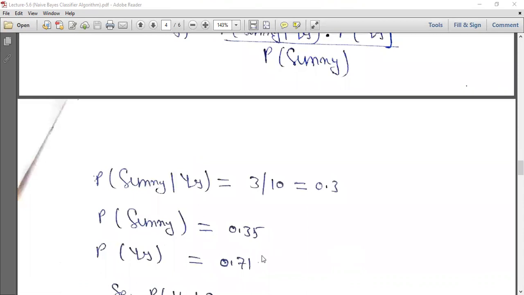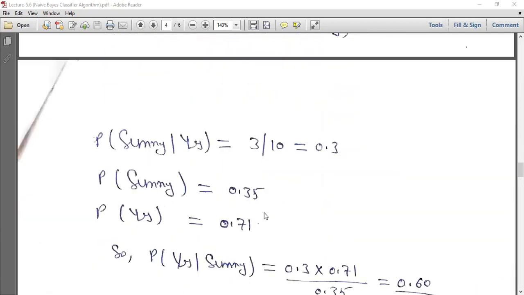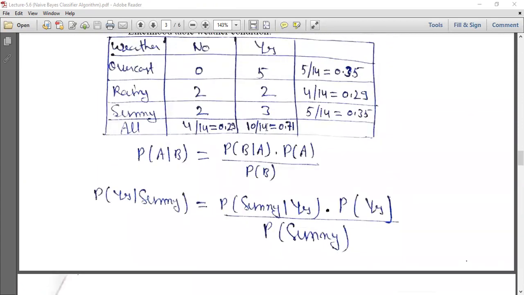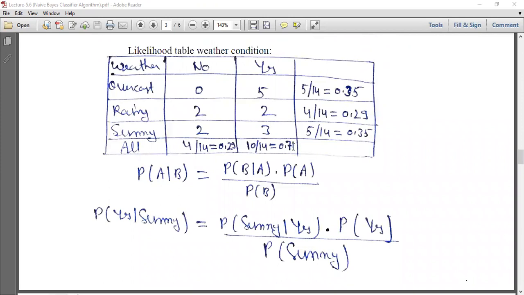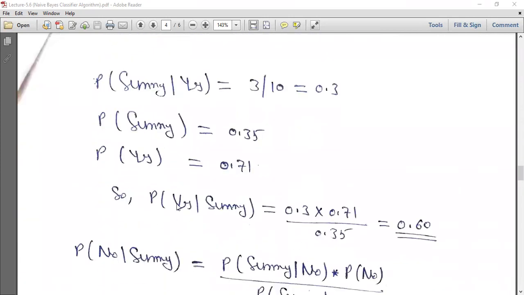Probability of Sunny is 0.35 and probability of yes is 0.71. So probability of yes given Sunny equals 0.3 into 0.71 upon 0.35, which equals 0.60.